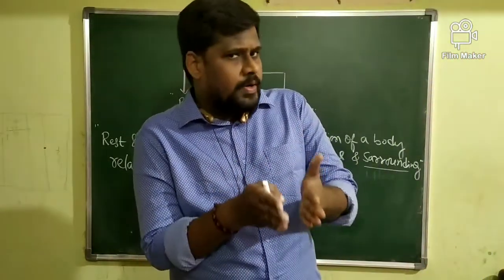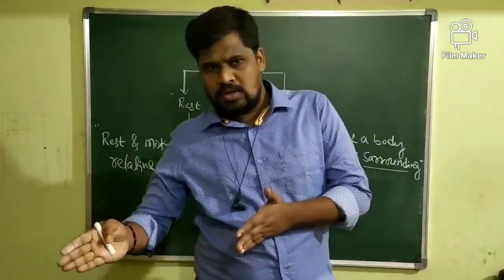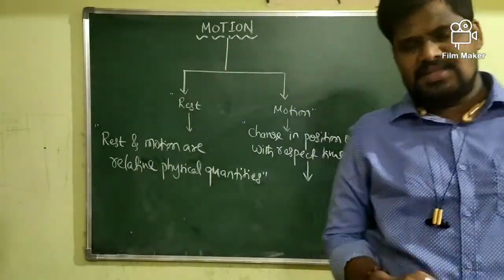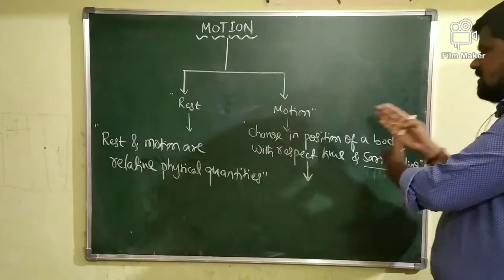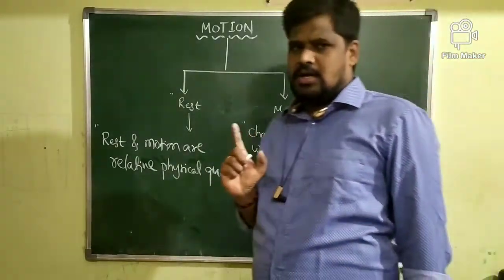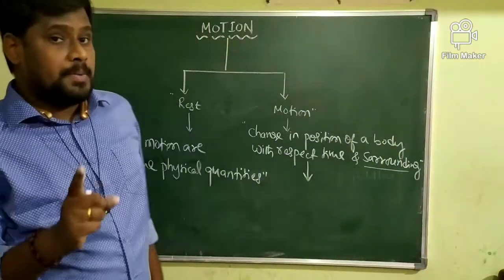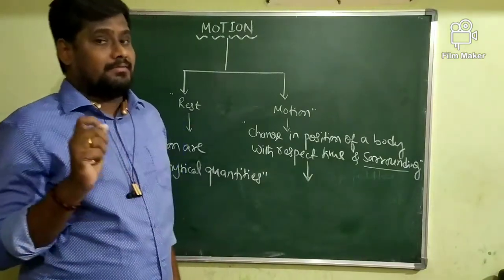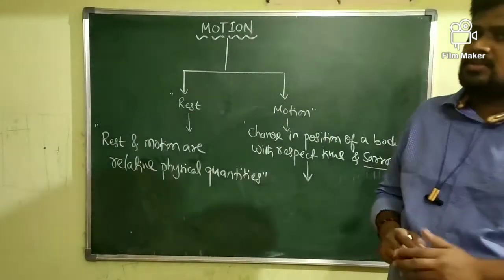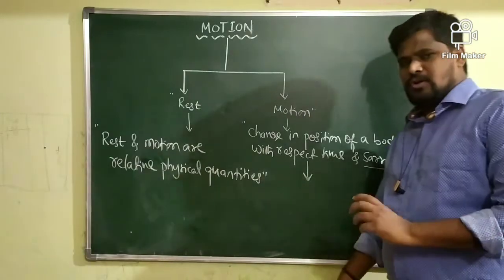With respect to the road, the position of the bus continuously changes, so I can easily say that the bus is in the state of motion. Here is a very important point: without considering a proper reference point, it's very difficult for us to analyze whether the body is in the state of rest or in the state of motion.